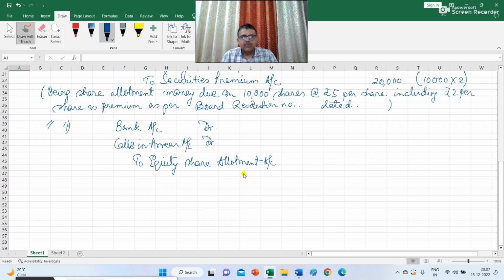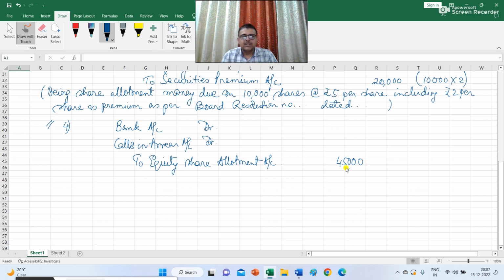So the amount that will get credited in equity share allotment is rupees 45,000. 50,000 was debited in journal number 3, and in journal number 2 we have credited 5,000. So the balancing figure is rupees 45,000 that will be credited here in the fourth journal, that is to equity share allotment account.